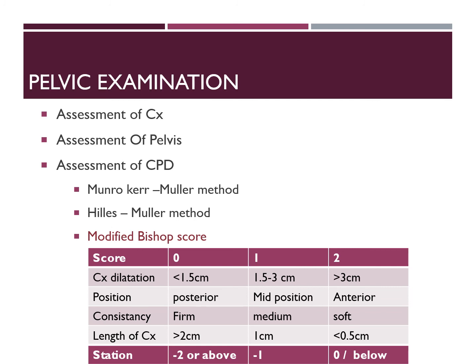The score is added up, and if the Bishop score is less than 3, we say it is a very unfavorable cervix, and if it is between 3 and 6, still unfavorable, and more than 6, it is a favorable cervix.